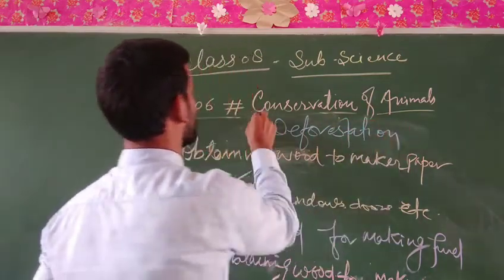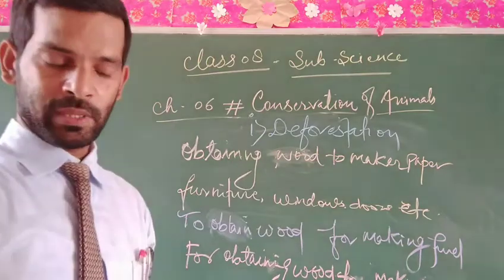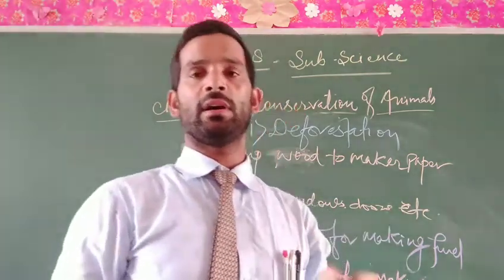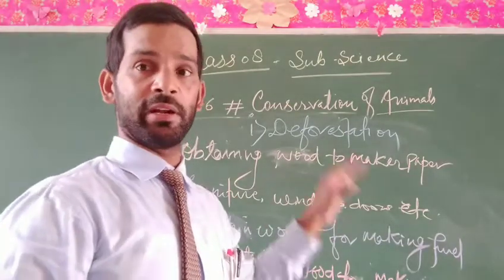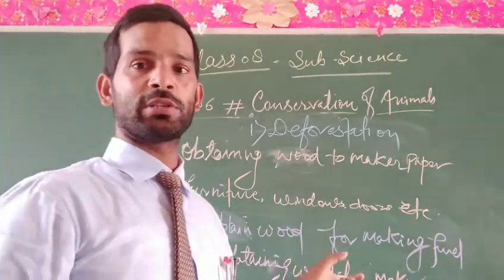So the first reason is deforestation. The reason for the loss of biodiversity is what? The first one is deforestation, and deforestation happens due to what? Due to such types of these